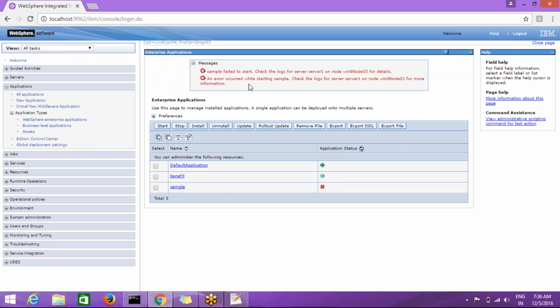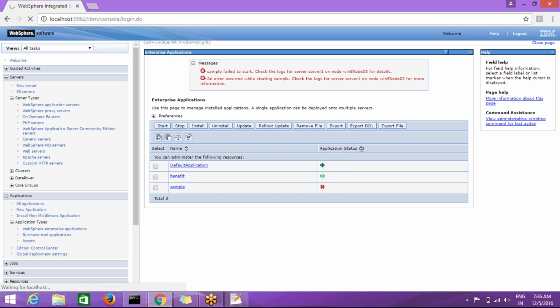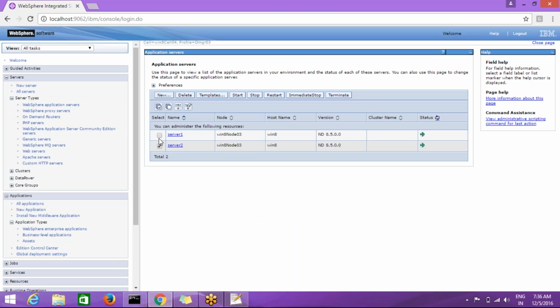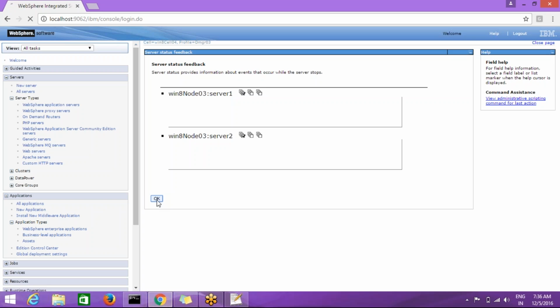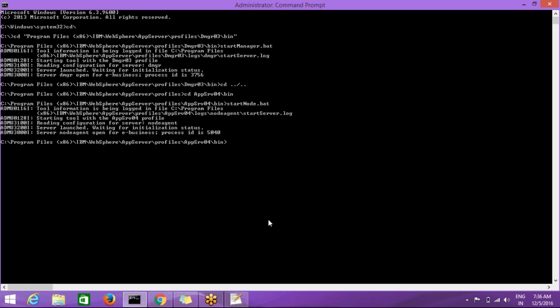I think synchronization has not happened. Let me restart all the services. So go to the servers, application servers. I'm going to stop these two servers first. Stop. So the two servers are not running now, and restart node agent and DMGR also once the deployment is completed. So I'm going to stop node agent first.